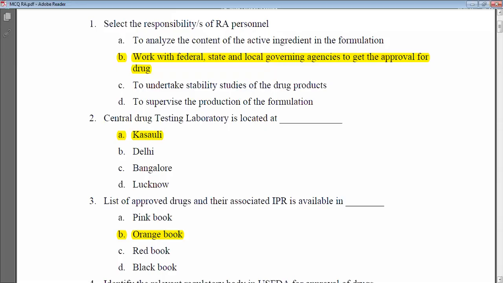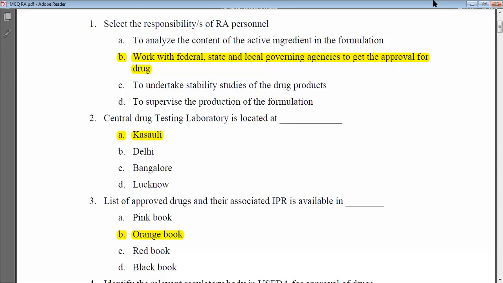So the very first multiple choice question from this series is: select the responsibility of the RA person. So what is the RA? RA is nothing but the regulatory affair, right? Regulatory affair personnel. So what is the responsibility? You can see the four different options. To analyze the content of the active ingredient in the formulation. Is it the responsibility of RA personnel? No. To undertake stability studies of the drug products? No. To supervise the production of the formulation? Are they dealing with that of the formulation? Of course not, right?